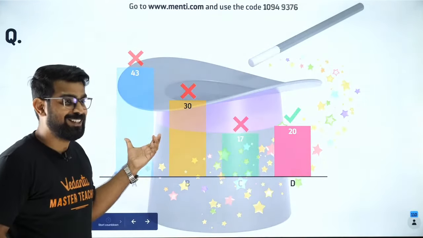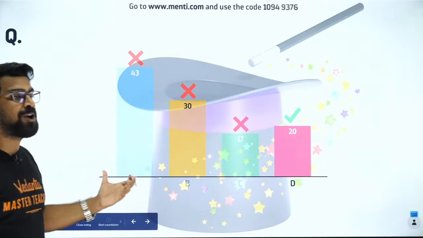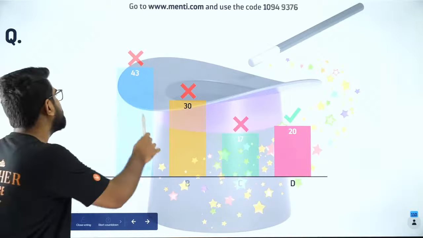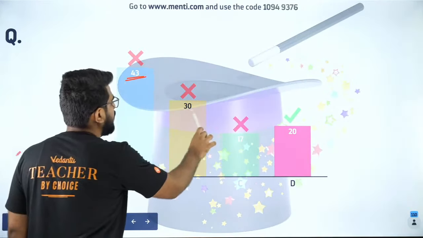So we have mixed answers. Look at this. You are learning a lot of cool stuff here, because it is not option A, it is not option B.